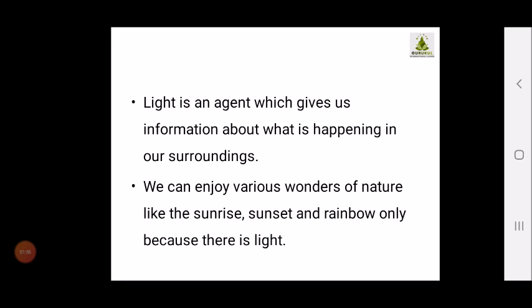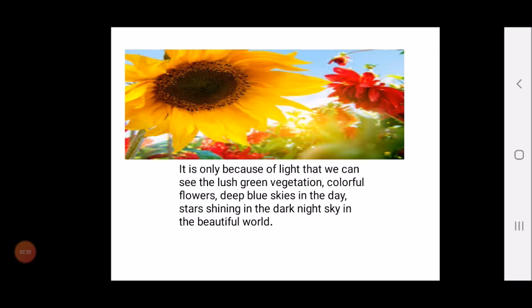We can enjoy various wonders of nature like sunrise, sunset, rainbows only because there is light. As you have seen in the previous pictures of the forest, the mountain and the river, you were able to see them because of light, because of the presence of light.